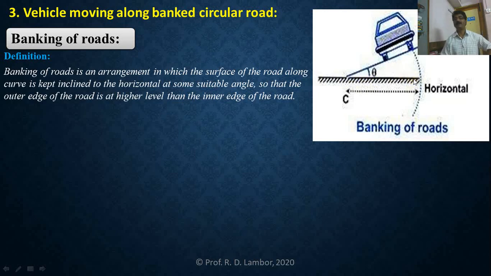And at that time, the turning speed has an upper limit. If you cross that upper limit, then there will be danger of accident. Your vehicle will skid, frictional force decreases. So this circular road has been constructed like this.